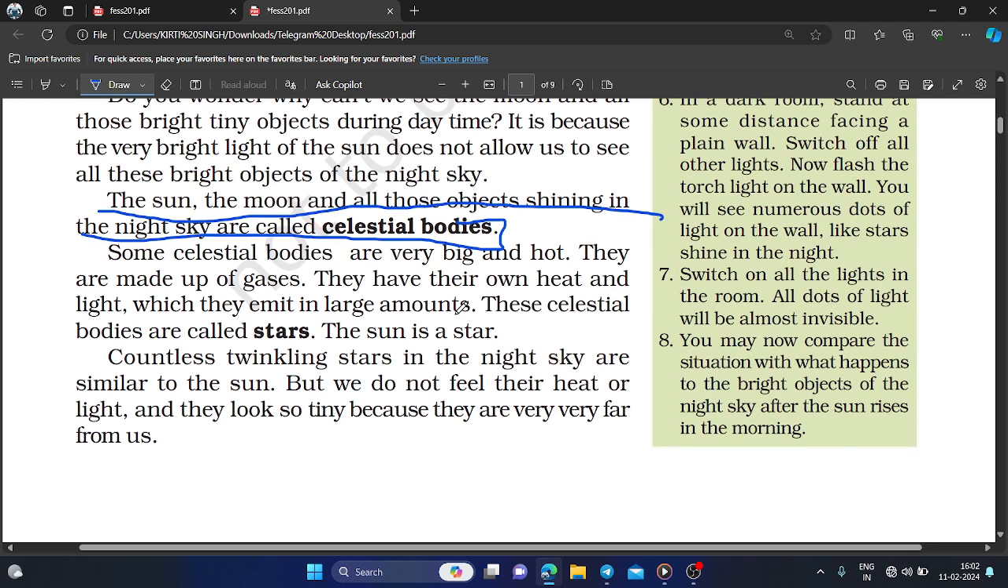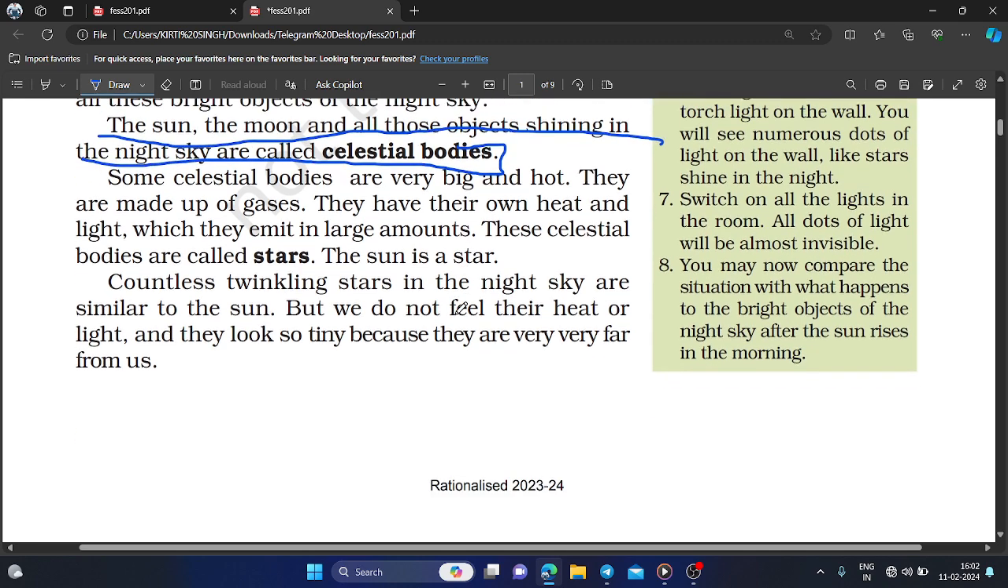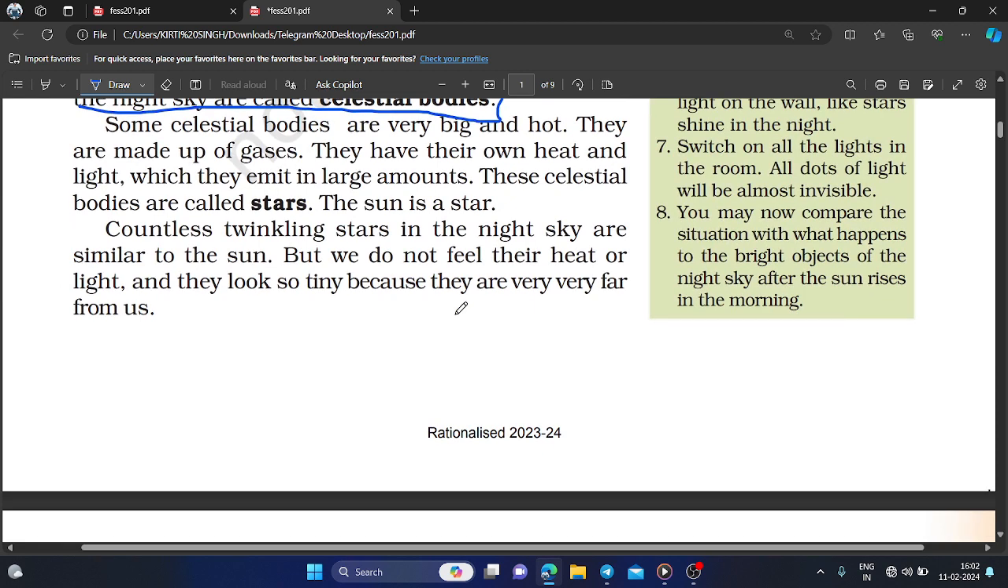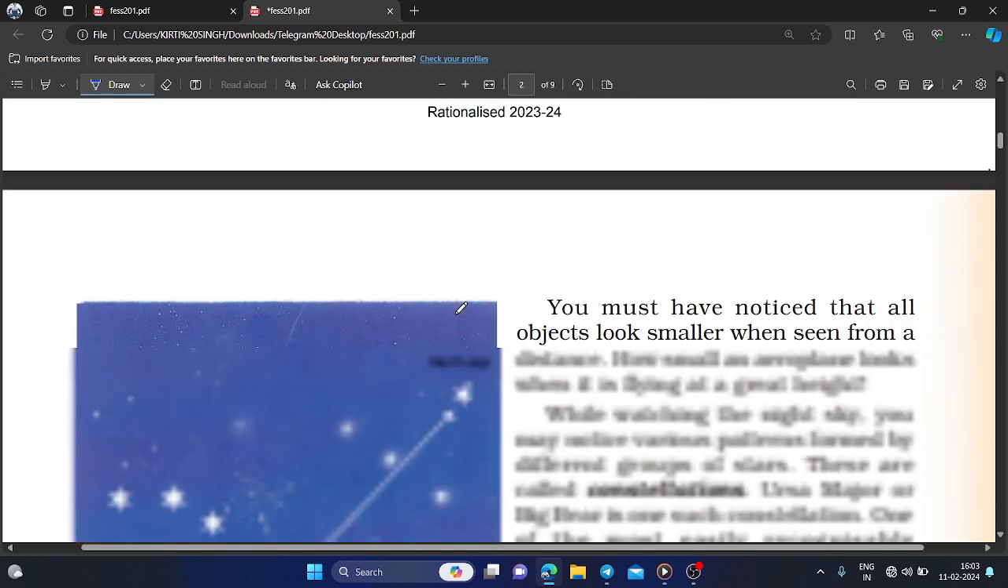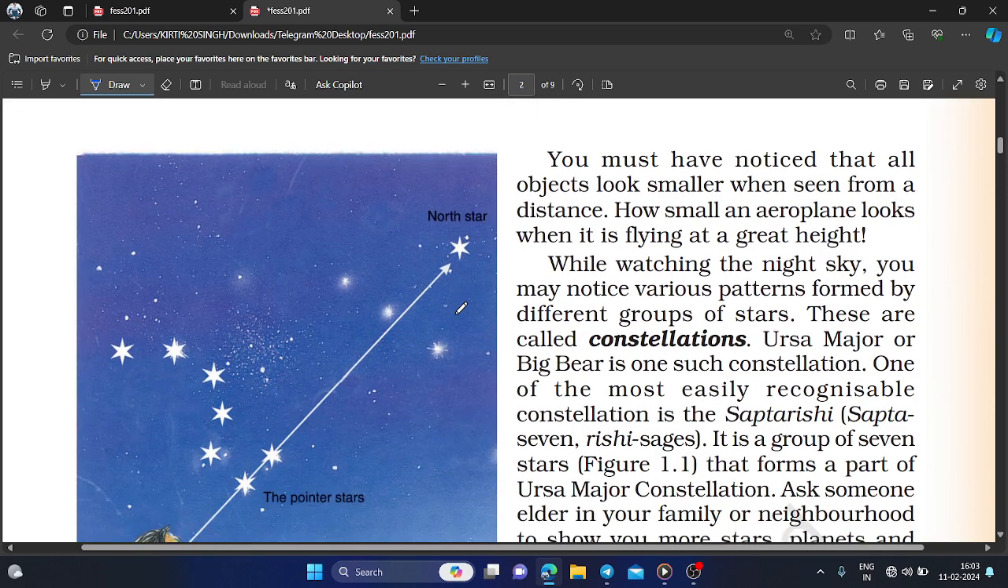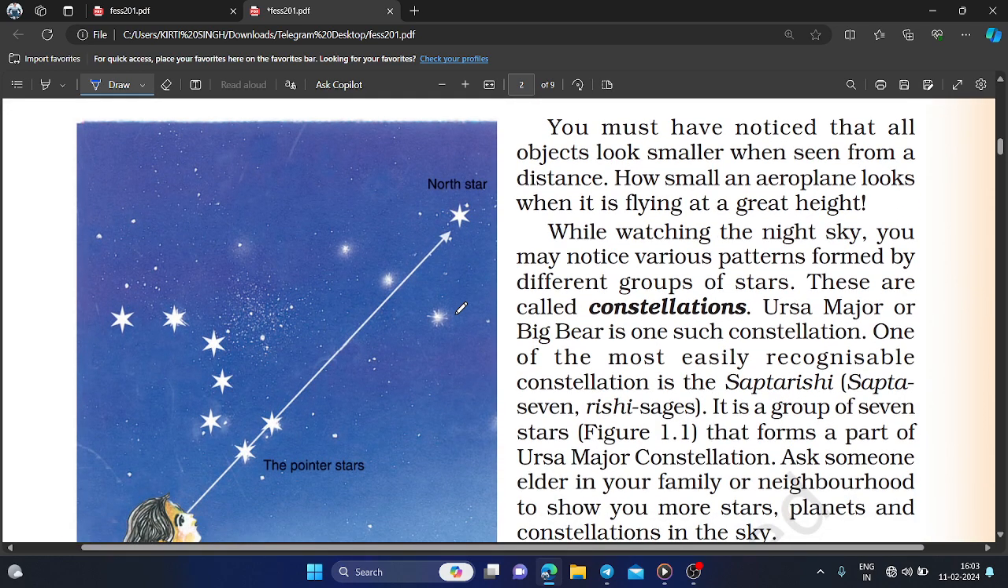The sun, our sun, is also a star, and there are millions of stars in the universe, and our universe is very big. So millions of suns exist in our universe. Countless twinkling stars in the night sky are similar to the sun, but we do not feel their heat or light, and they look so tiny because they are very far from us. You must have noticed that all objects look smaller when seen from a distance, how small an aeroplane looks when it is flying at a great height.